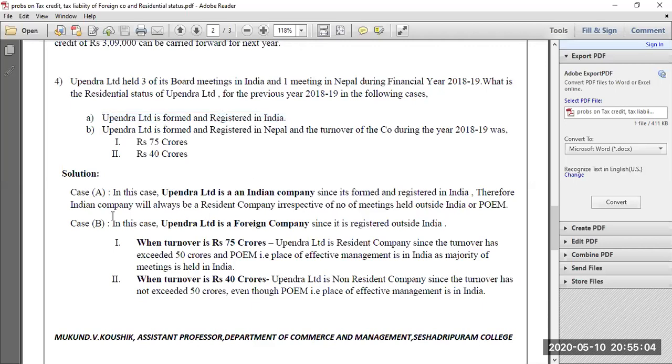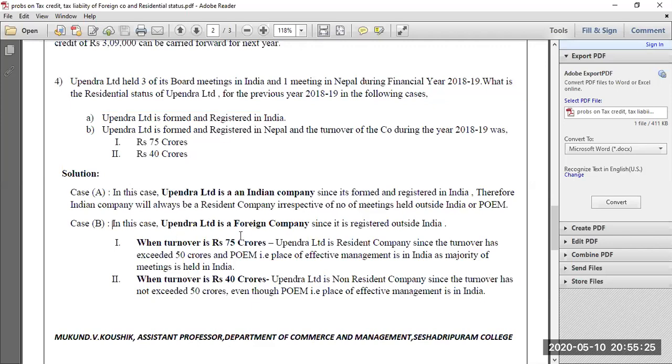Now in case B, they have given that Upendra Limited is formed and registered in Nepal. If the company is formed and registered in Nepal, it means it is constituted, established or incorporated by the laws of a foreign country. So that means it will be considered a foreign company, and it will only have its branch inside India.